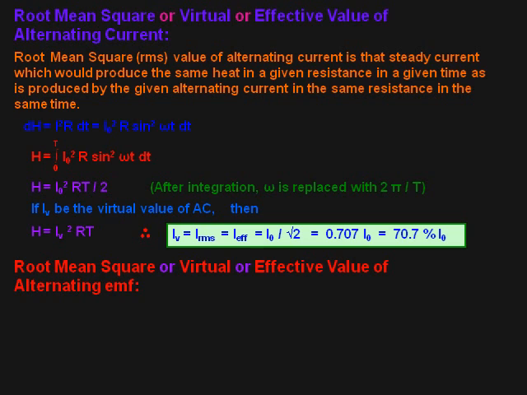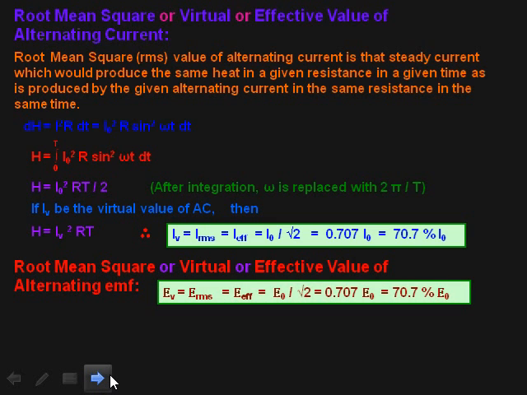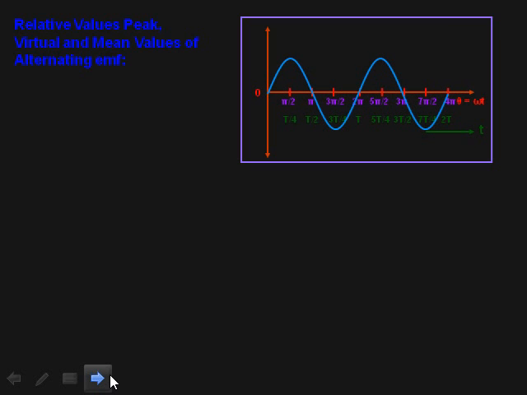So this relation, that is I RMS is equal to 0.707 I naught, or I naught upon root 2, and 70.7% of I naught, we will use again and again. In the same way we can write the expression of potential difference, that is root mean square or virtual or effective value of alternating EMF, relative to the value of peak.